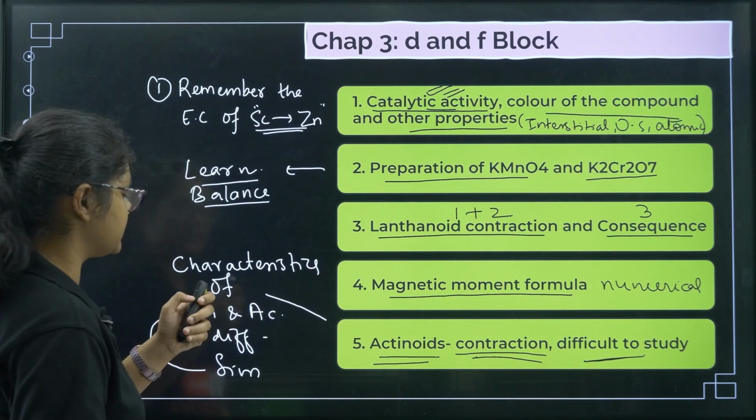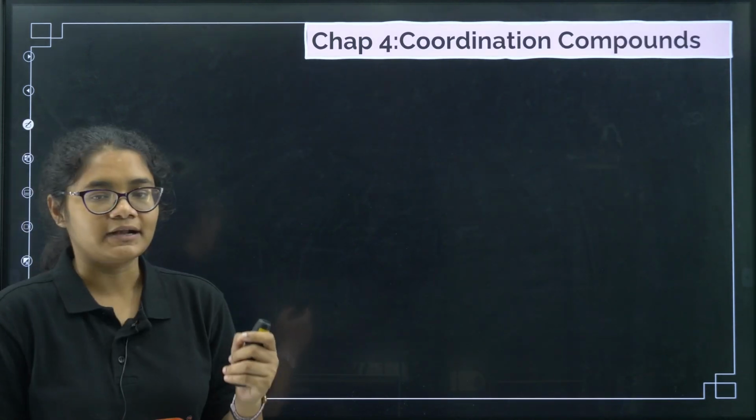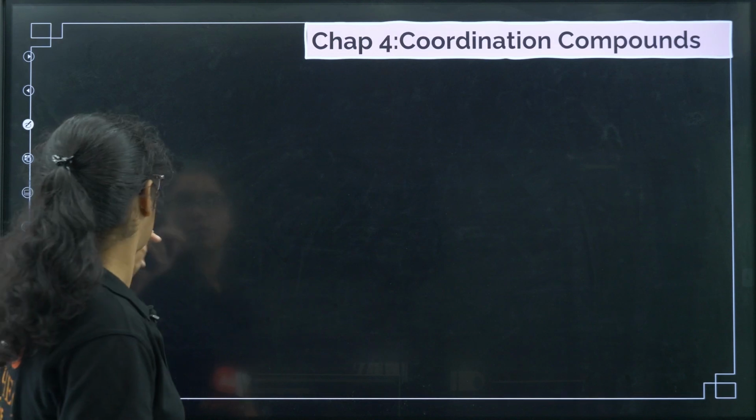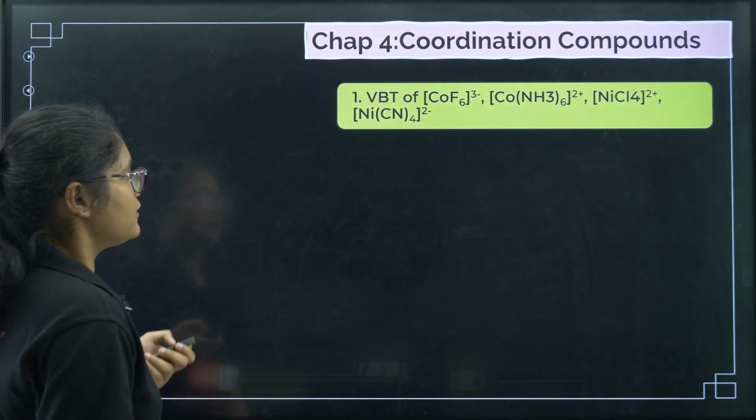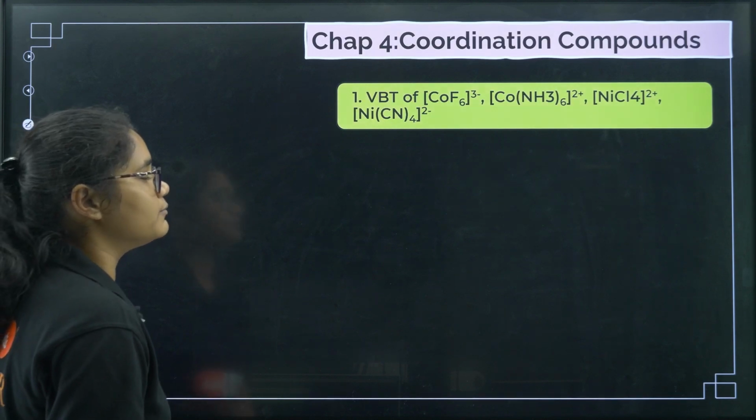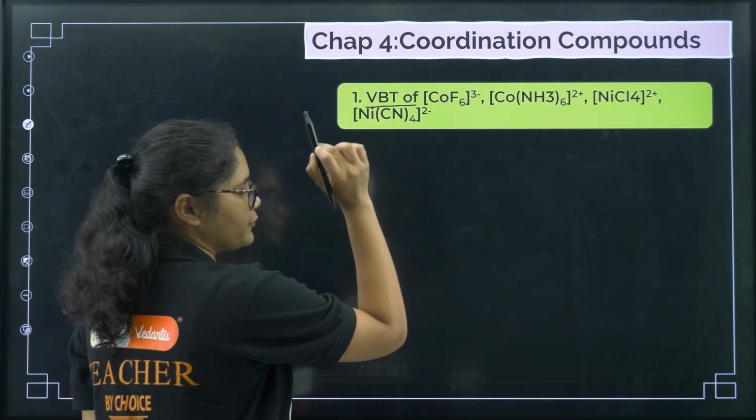Now we'll move towards the next inorganic chapter, that is coordination chemistry or coordination compounds. This is also very very important. So here the first question that you must prepare is the valence bond theory.